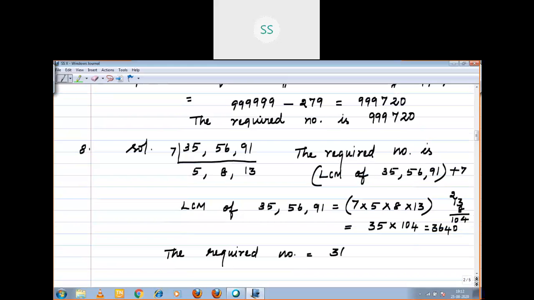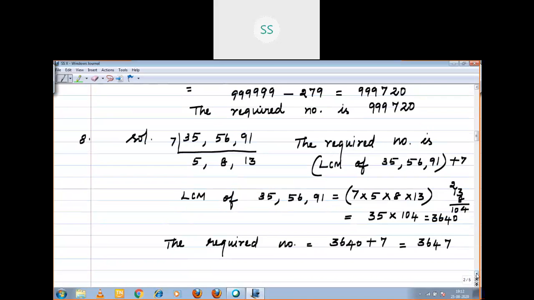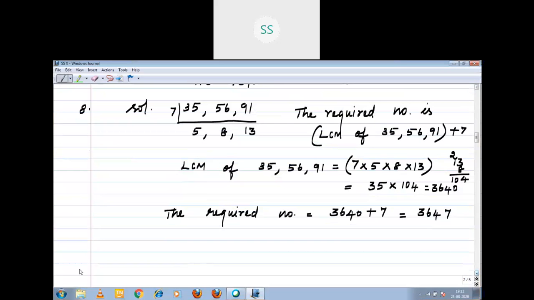is 3640 plus the remainder. You should add the remainder. Smallest means you should add the remainder. Greatest means you should subtract the remainder, right? Now I am going to move to question number 9. That is the last question of the exercise, right?